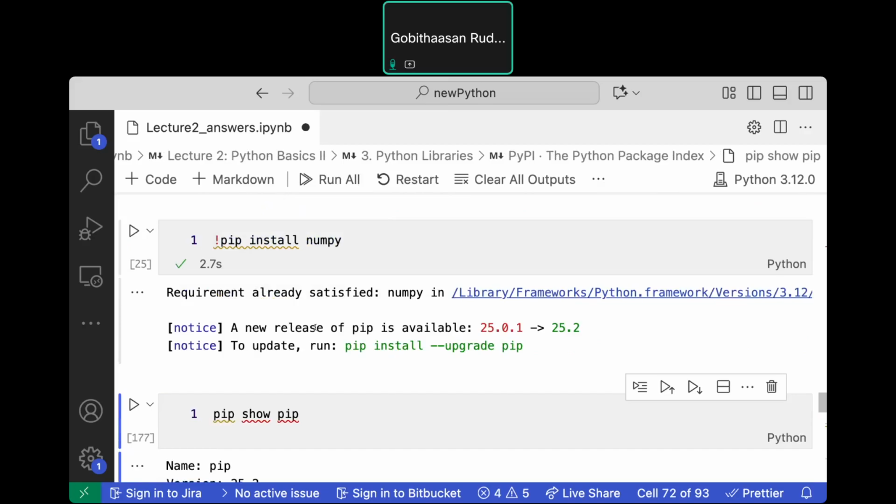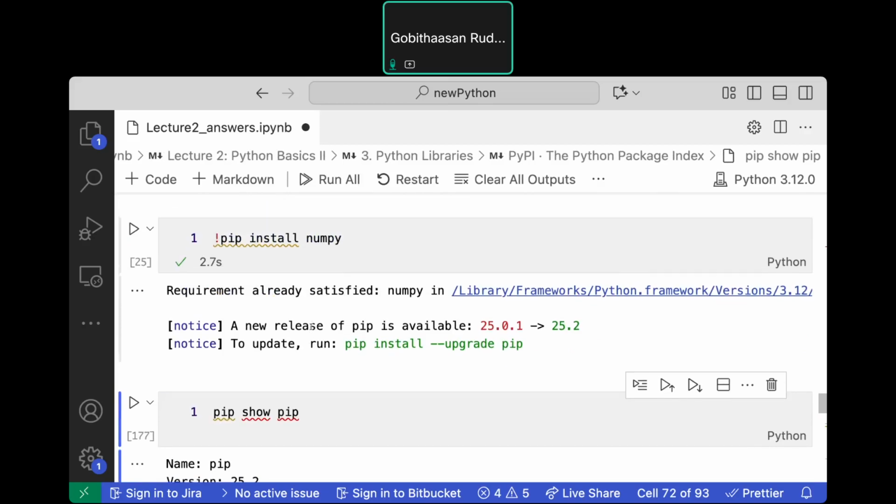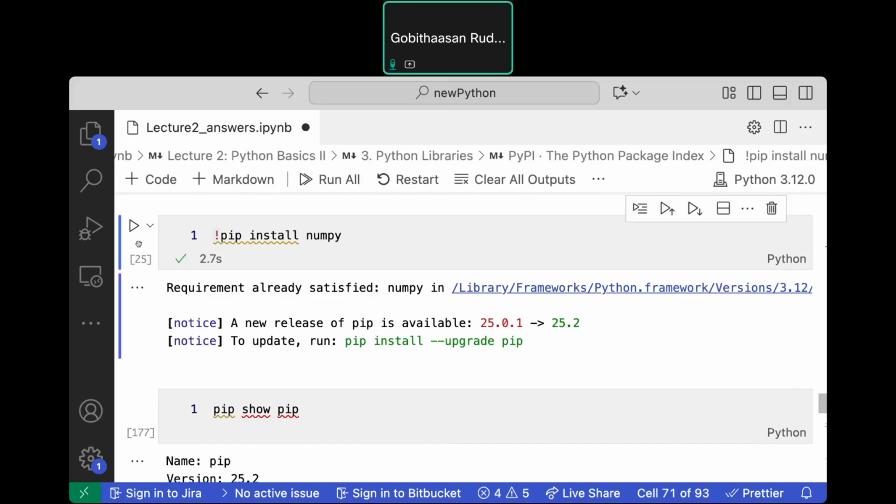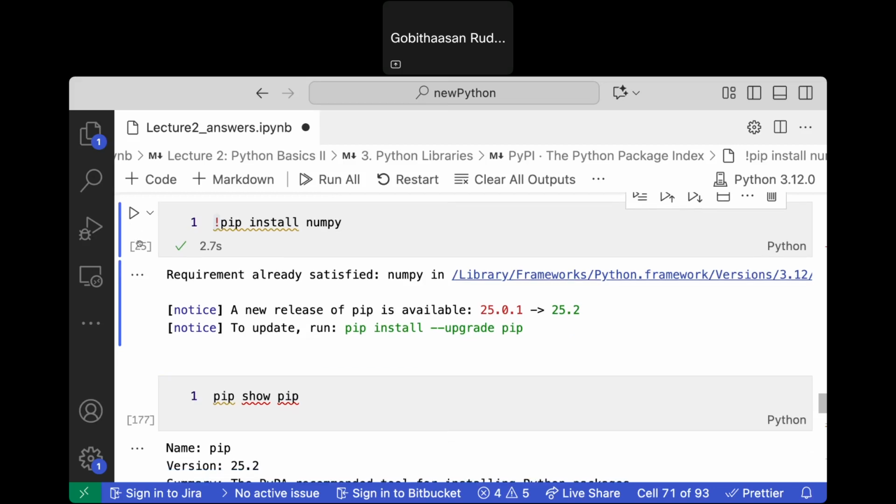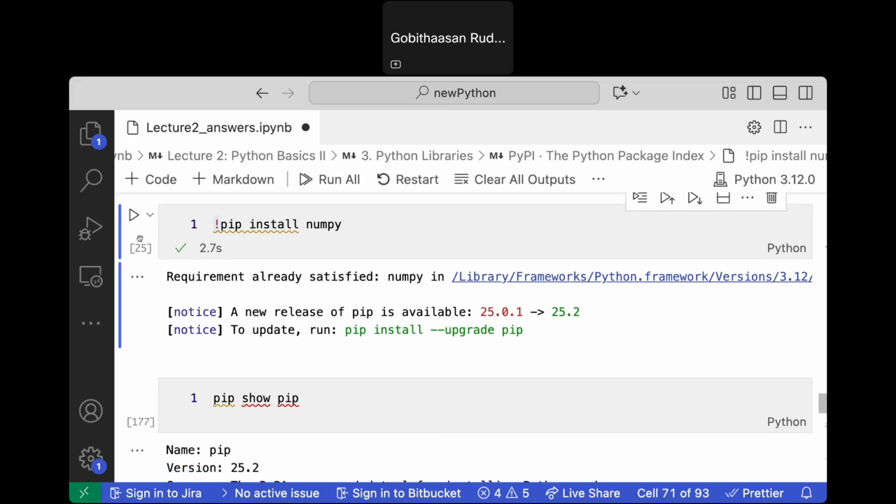Okay, mine was already installed. Then what you can do, you can check your NumPy version. How to check NumPy's version?